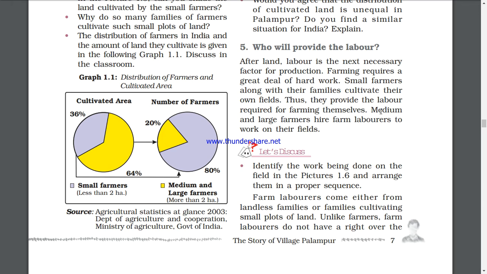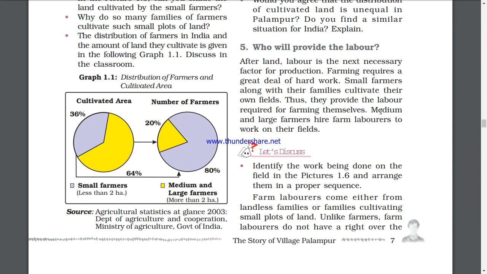It's not, children, that anybody can become a farmer. So small farmers along with their families cultivate their own fields. They cultivate their own field themselves because they have family members, and because they have a very small land also. So they provide the labor required for farming themselves. Medium or large farmers, because they have a large piece of land to cultivate, used to hire laborers from the market, and then those laborers used to work on the field.